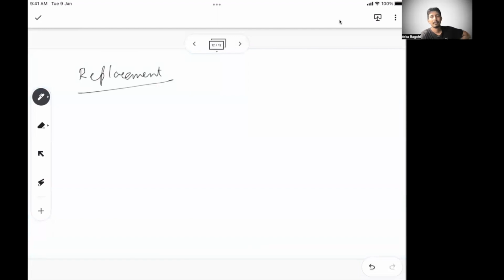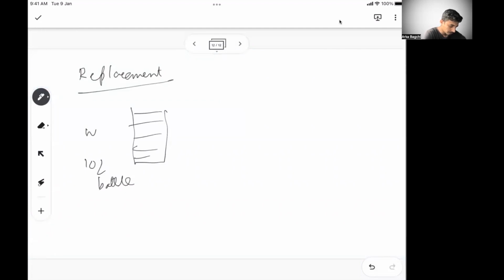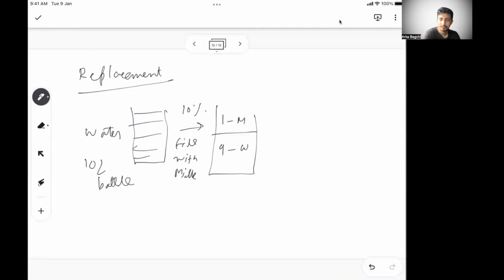So replacements are nothing but, let's say you have a 10-liter bottle which is filled with water. Now in the first instance, you take out 10% and fill with, let's say, milk. So now you have taken 10%, which means you have taken 1 liter out. So you then have 9 of water and 1 of milk, right?